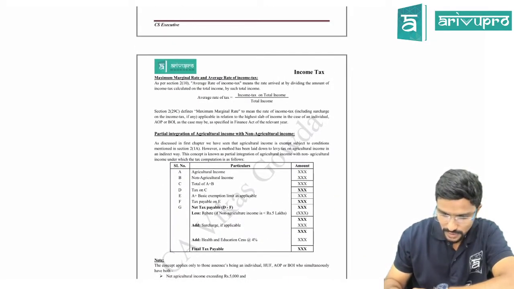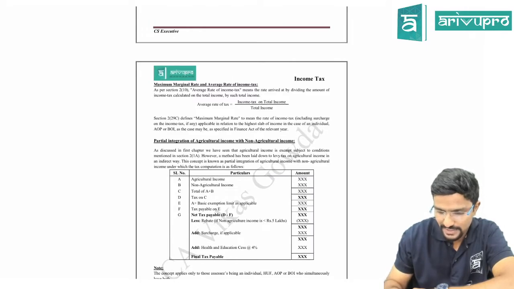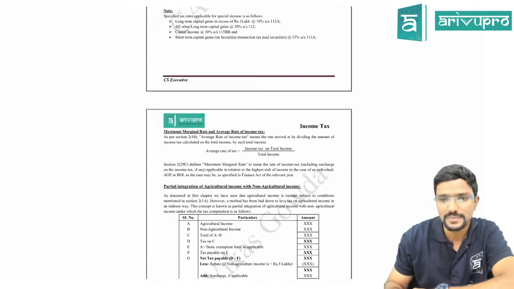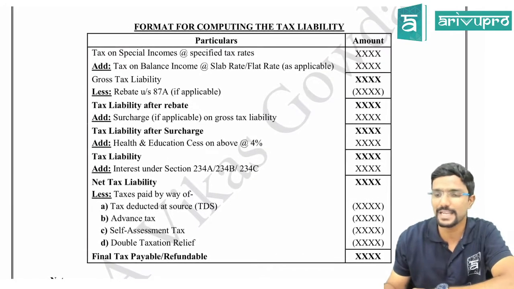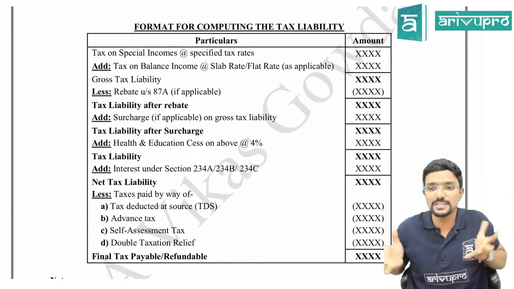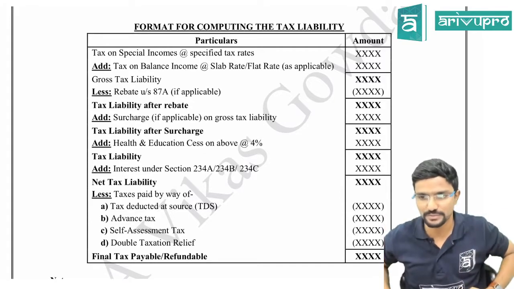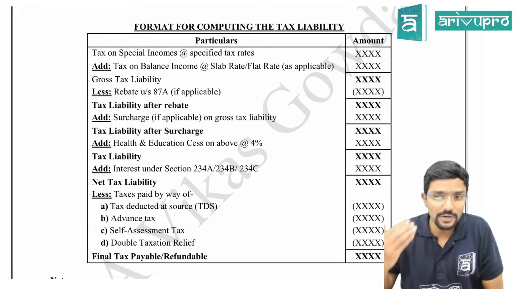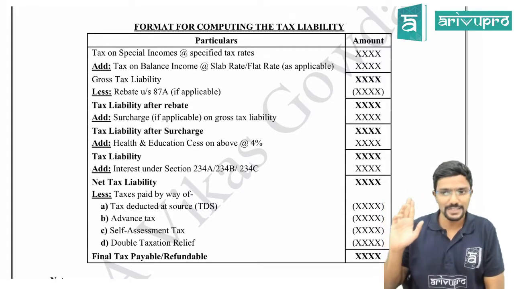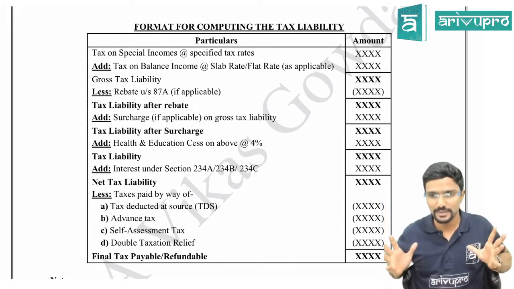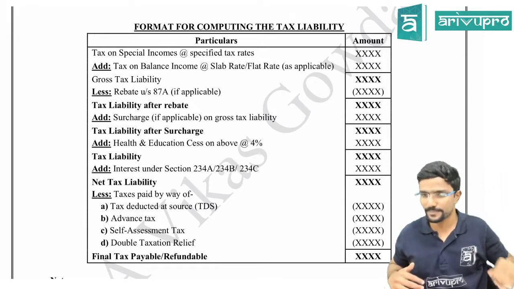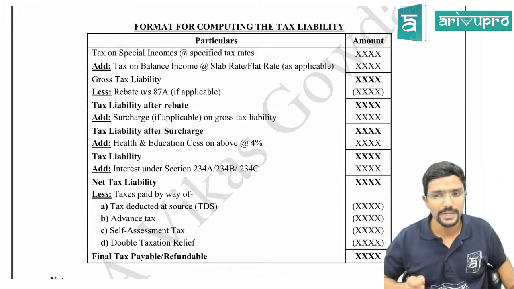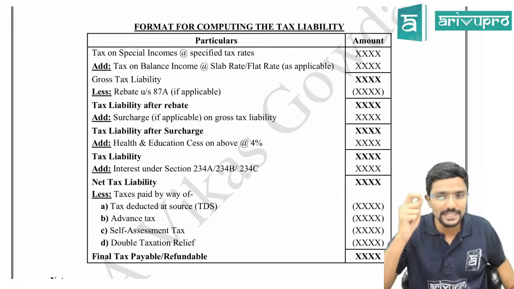Now, see, I have given one format. You can see here in the same chapter, I have given how you calculate the tax liability. This is the maximum that can come in a tax computation, but in every question, all things might not be covered. That is what I told you. This is just a format. This is how you should go step by step. We cannot skip the steps. Agree? In every case, each and everything may not come.